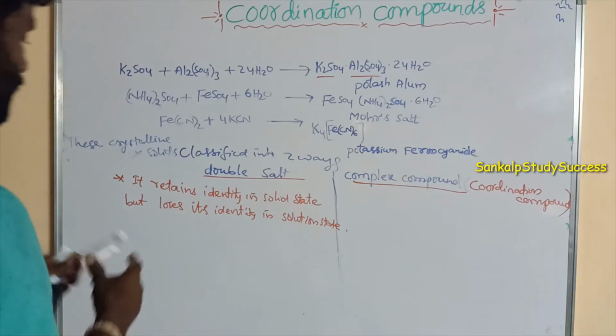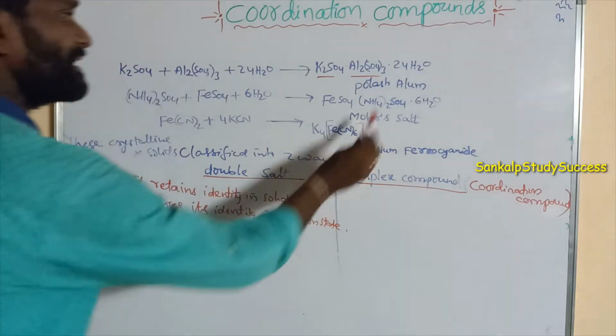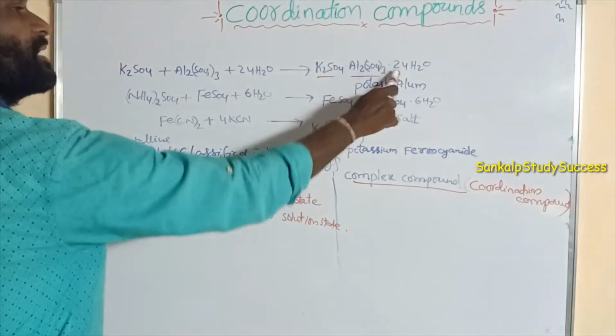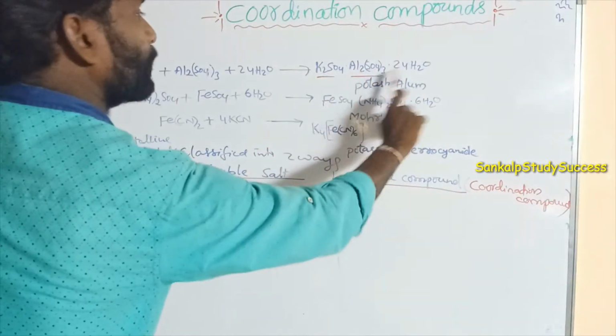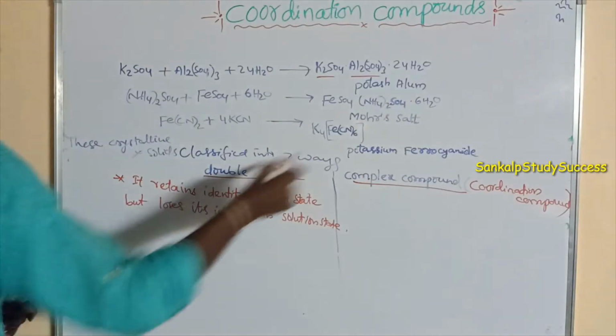In the solid state it has this formula; it is the crystalline solid, potassium alum, similarly Mohr's salt.